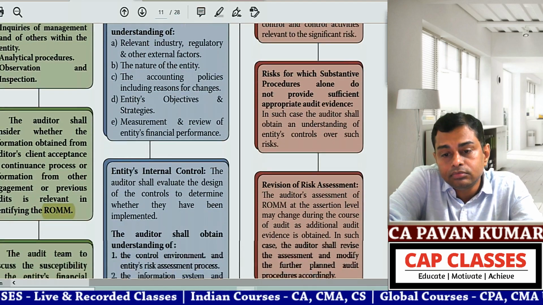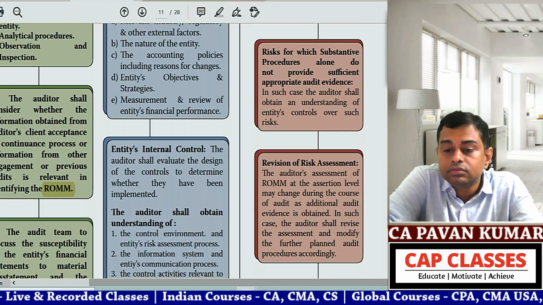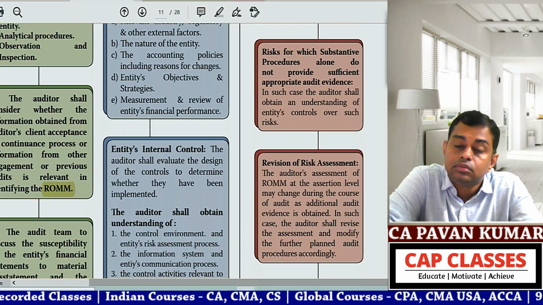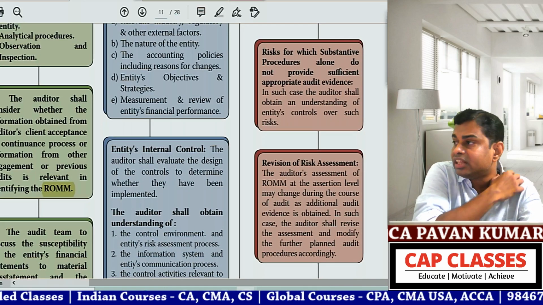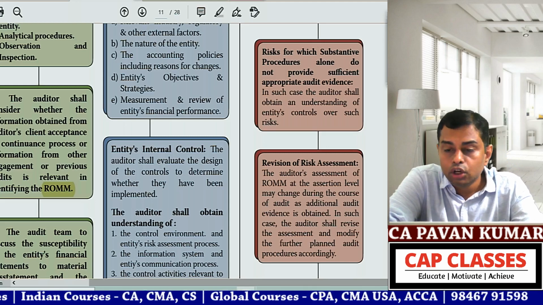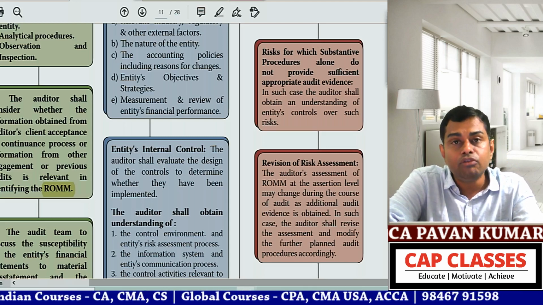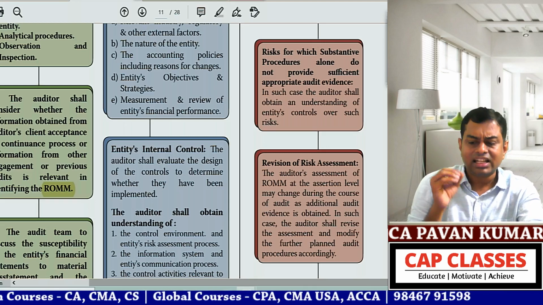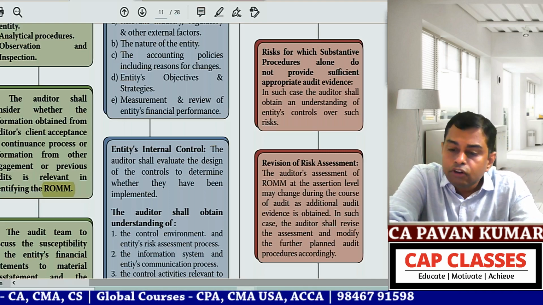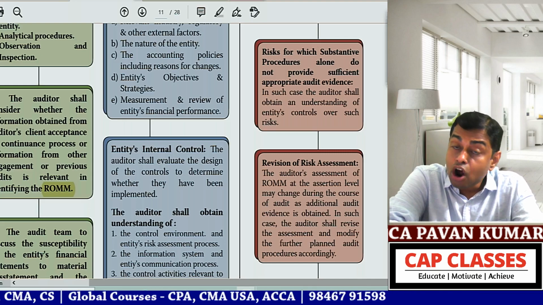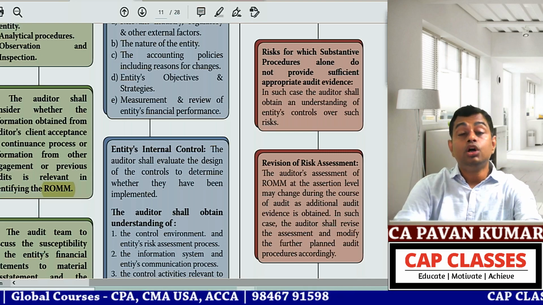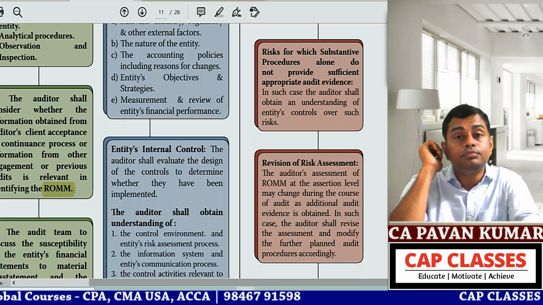Next: risk for which substantive procedures alone do not provide sufficient appropriate audit evidence. Do you remember there are tests of controls and substantive procedures? Substantive procedure means, actually speaking, vouching and verification. In many audit situations, just vouching and verification will not be enough. You need to check the controls also.